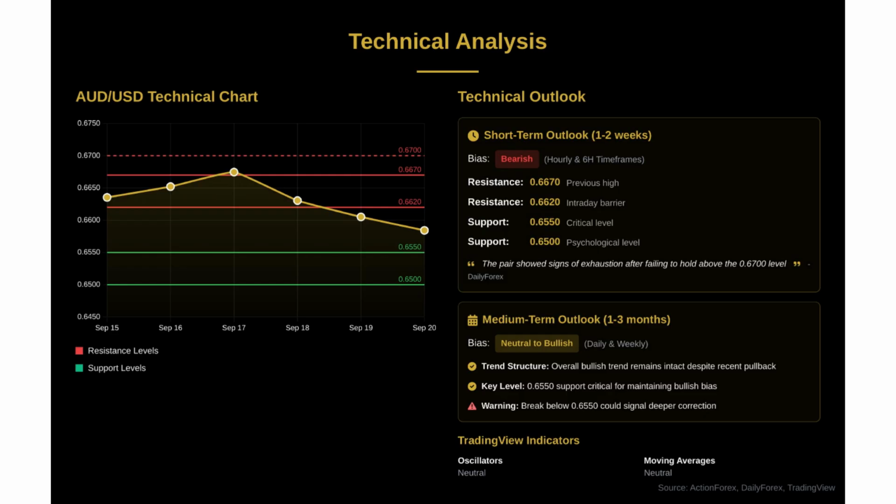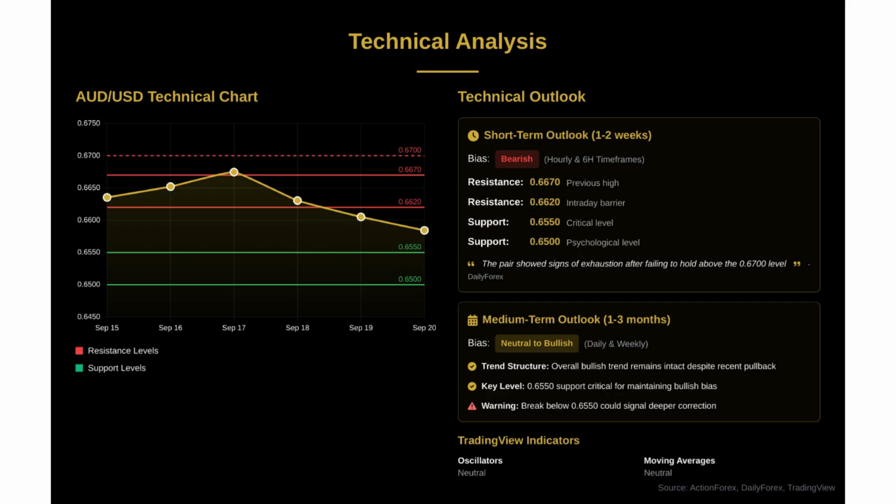From a technical perspective, the outlook is mixed but leaning bearish in the short term. Our analysis from Action Forex shows that hourly and 6-hour timeframes are displaying a bearish bias, while daily and weekly charts remain neutral to bullish. The key technical levels to watch are resistance at 0.6670 and 0.6620, with critical support at 0.6550.